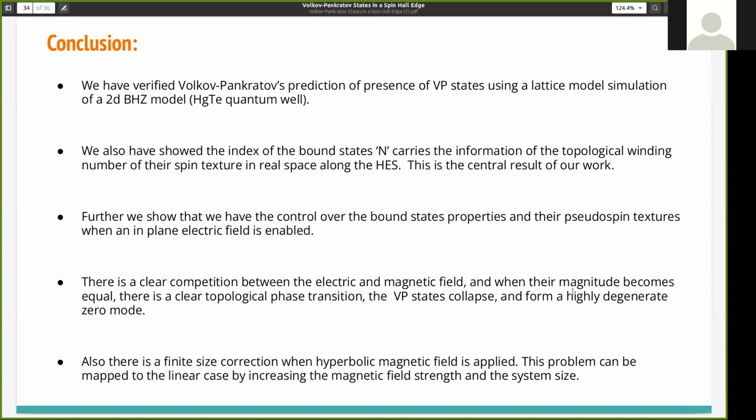Further, we show that we have control over the bound state properties and the pseudospin textures when an in-plane electric field is enabled. There is a clear comparison between the electric and magnetic field, and when their magnitudes become equal, there is a clear topological phase transition and the VP states collapse, forming a highly degenerate zero mode. Also, there is a finite size correction when a hyperbolic magnetic field is applied, and this problem can be mapped to the linear case by increasing the magnetic field strength and the system size.